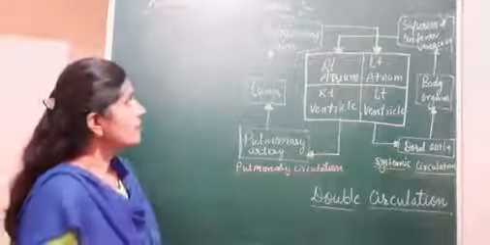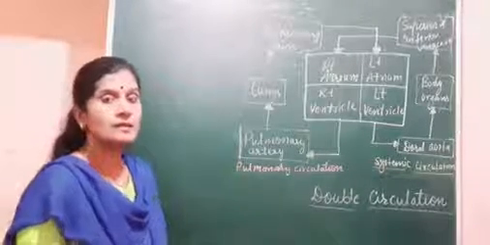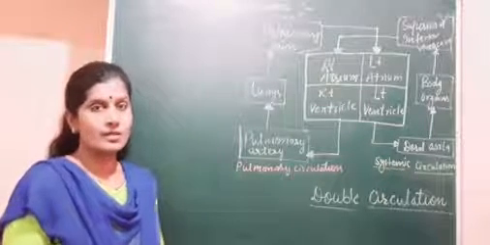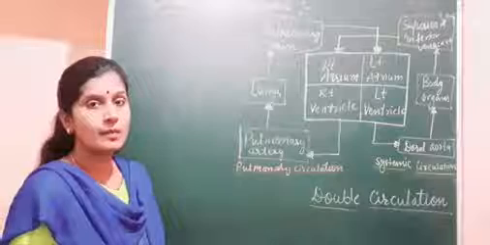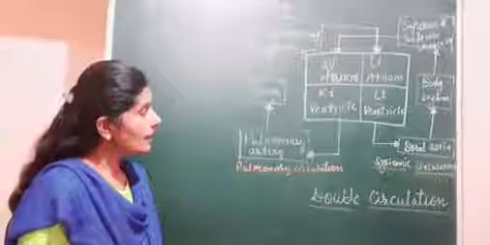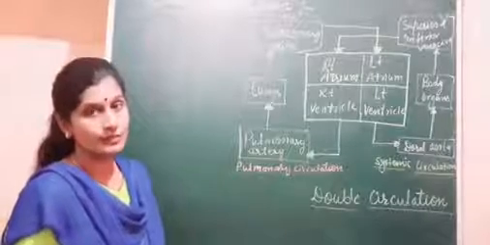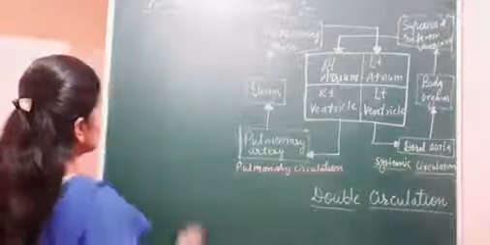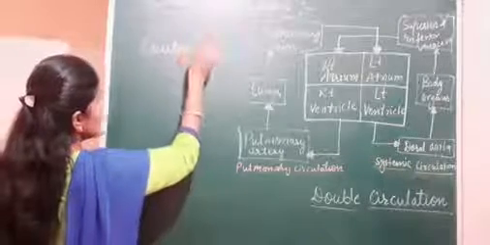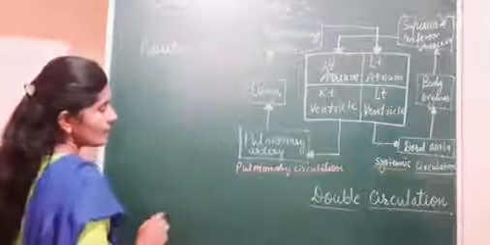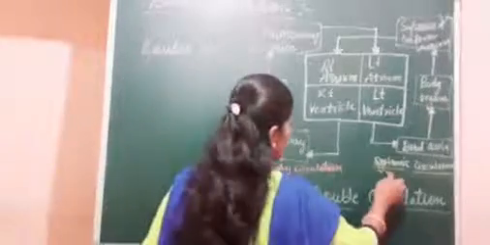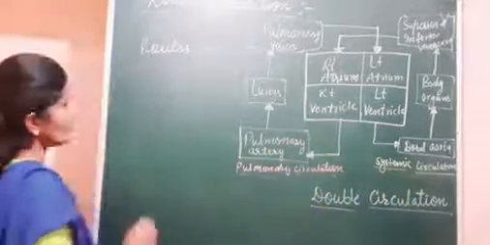In the double circulation, the blood passes through the heart twice, 2 times to complete one circulation. So it is called the double circulatory system. In the double circulatory system, the blood follows 2 routes here. What are those? First one is the pulmonary circulation, and second one is systemic circulation.